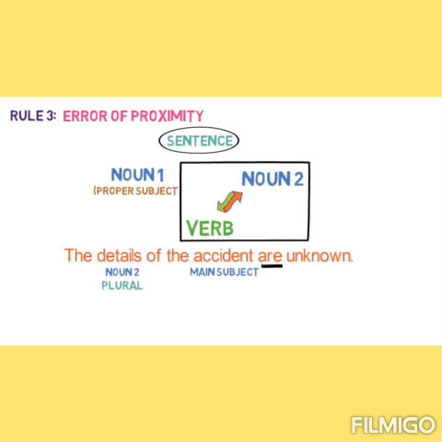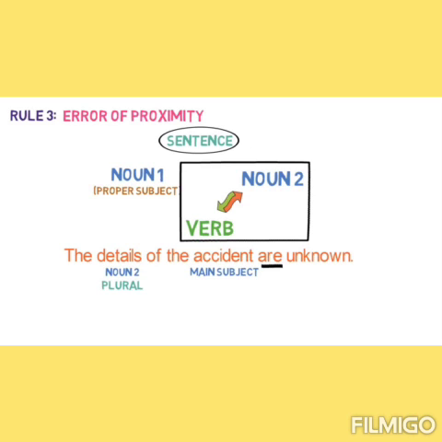Here accident is the main subject, but what we are talking about in this subject is the details. So we have to focus that if the things we are talking about in the sentence are in plural form, then the verb must also be in plural.